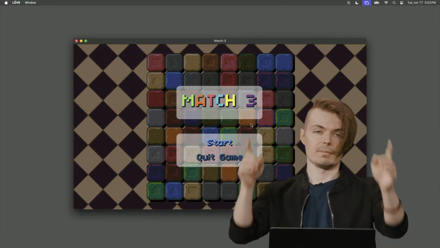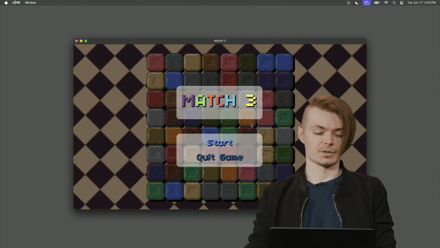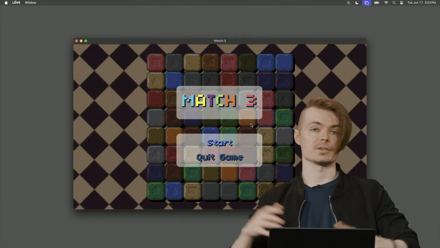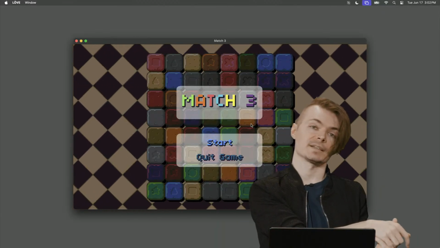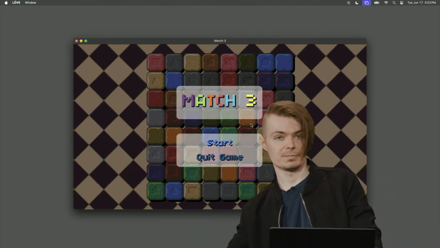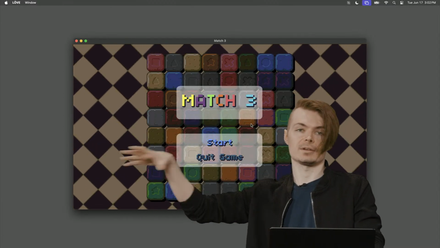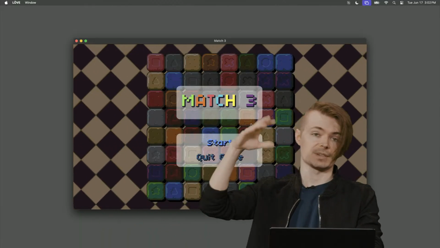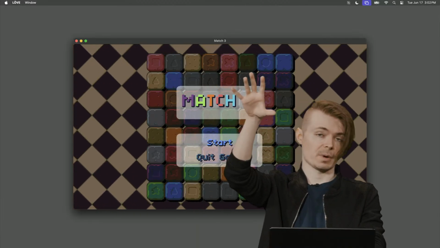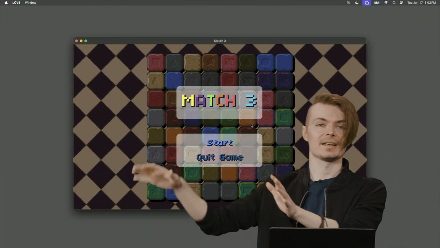So imagine here, if you were to think about it, how do we make this screen fully white? Well, there's not really an easy way to do that other than maybe a rectangle that we could draw to the screen on top of everything else that was just transparent and then transitions to full opacity, and that's exactly what we do. And then how do we go from the transition at the start of the next state to having the white fade out? That's just the same thing in reverse. If we just start that state with a fully opaque white rectangle and then fade it to 0 opacity, we get this illusion that we've transitioned smoothly between these states.